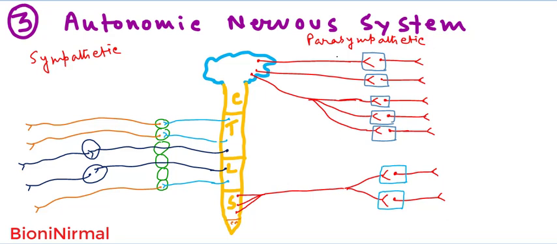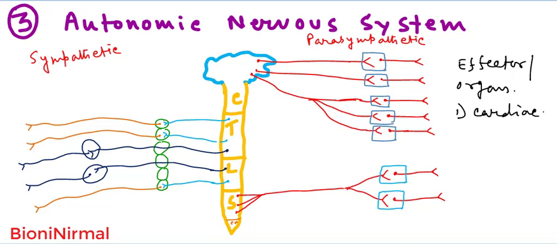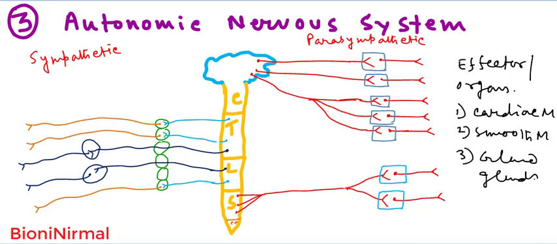Here you can see the parasympathetic division and the sympathetic division, and in between the central nervous system and the effectors there are different types of effectors, mainly the visceral effectors. The effectors, or the organs, are the cardiac muscles, smooth muscles, and glands. So there are three types of effectors present in the autonomic nervous system: cardiac muscles, smooth muscles, and the glands.